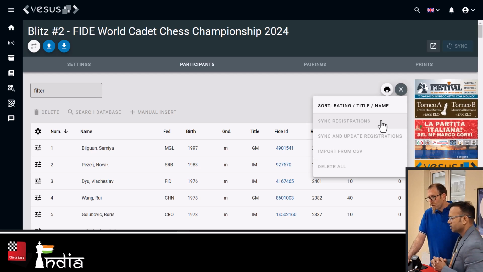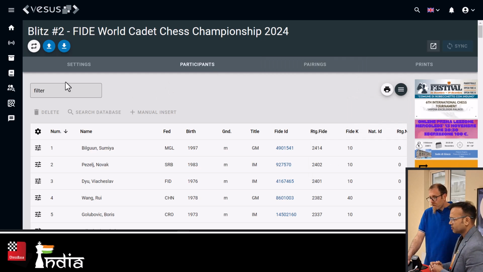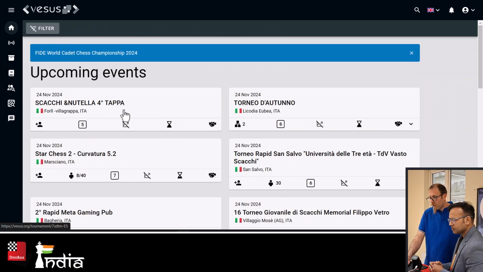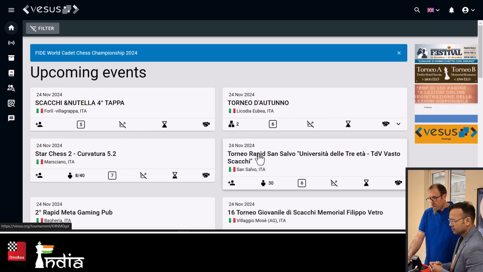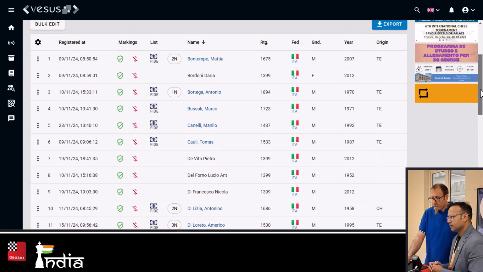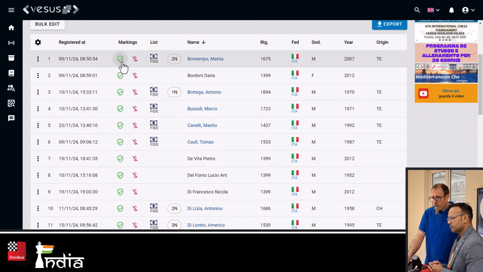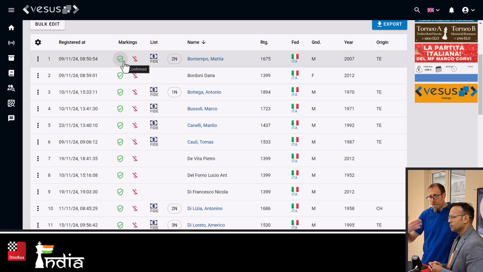You are showing something like you can click whether they paid or not, that part. Can you show me? Yes, I can show you that on a tournament that didn't start yet, because obviously that tournament has finished. So let's say this is a tournament that will start, and you can check if the registration is verified, meaning that the contact details for the players have been verified by an email link.